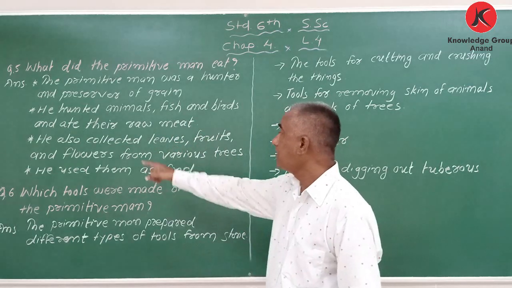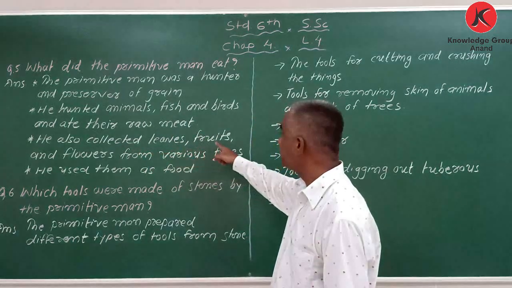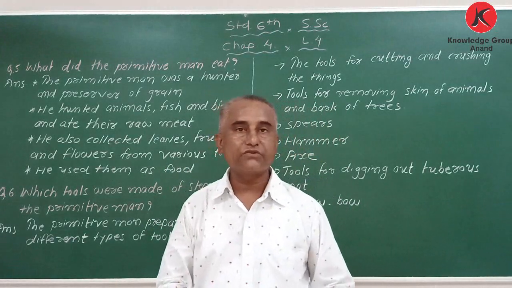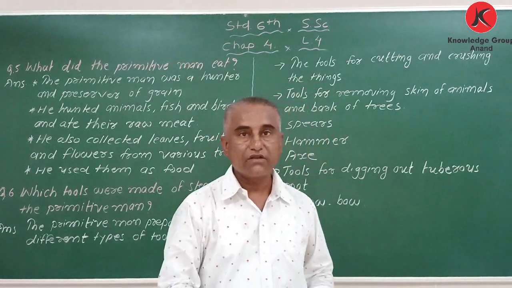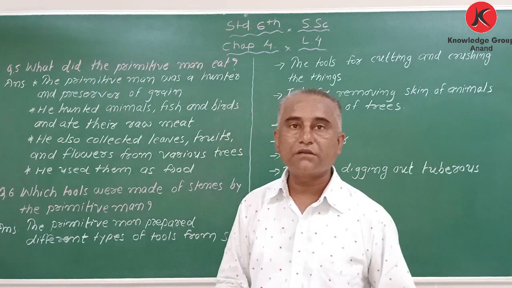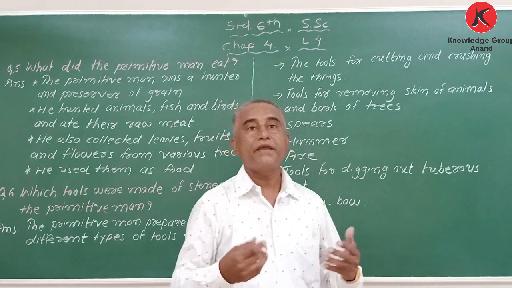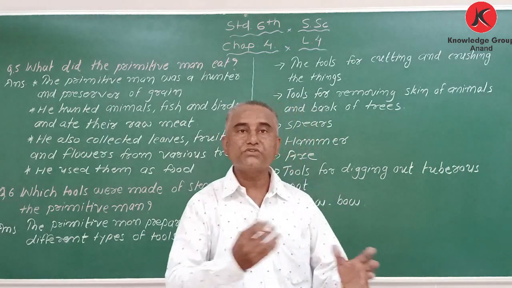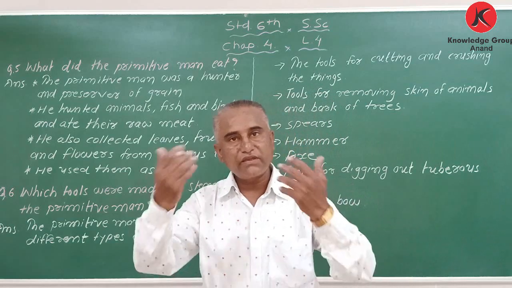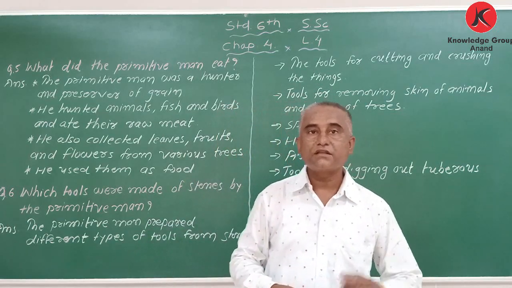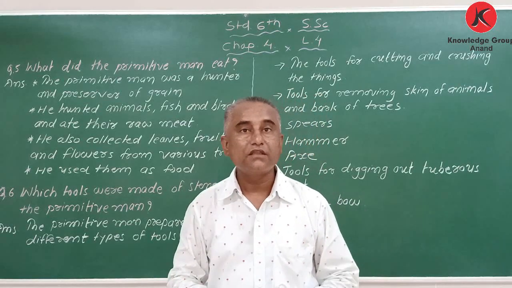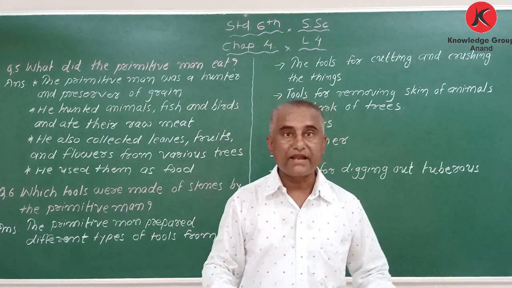Third point, he also collected leaves, fruits, and flowers from various trees. My dear student, today also we are eating fruits. Now we are eating some fruits, apple, banana, or maybe mango, like this. We don't process anything. As soon as we get, we clean it, we cut it, and we eat. We also eat the leaves of some vegetables. We also eat the roots of some other plants.